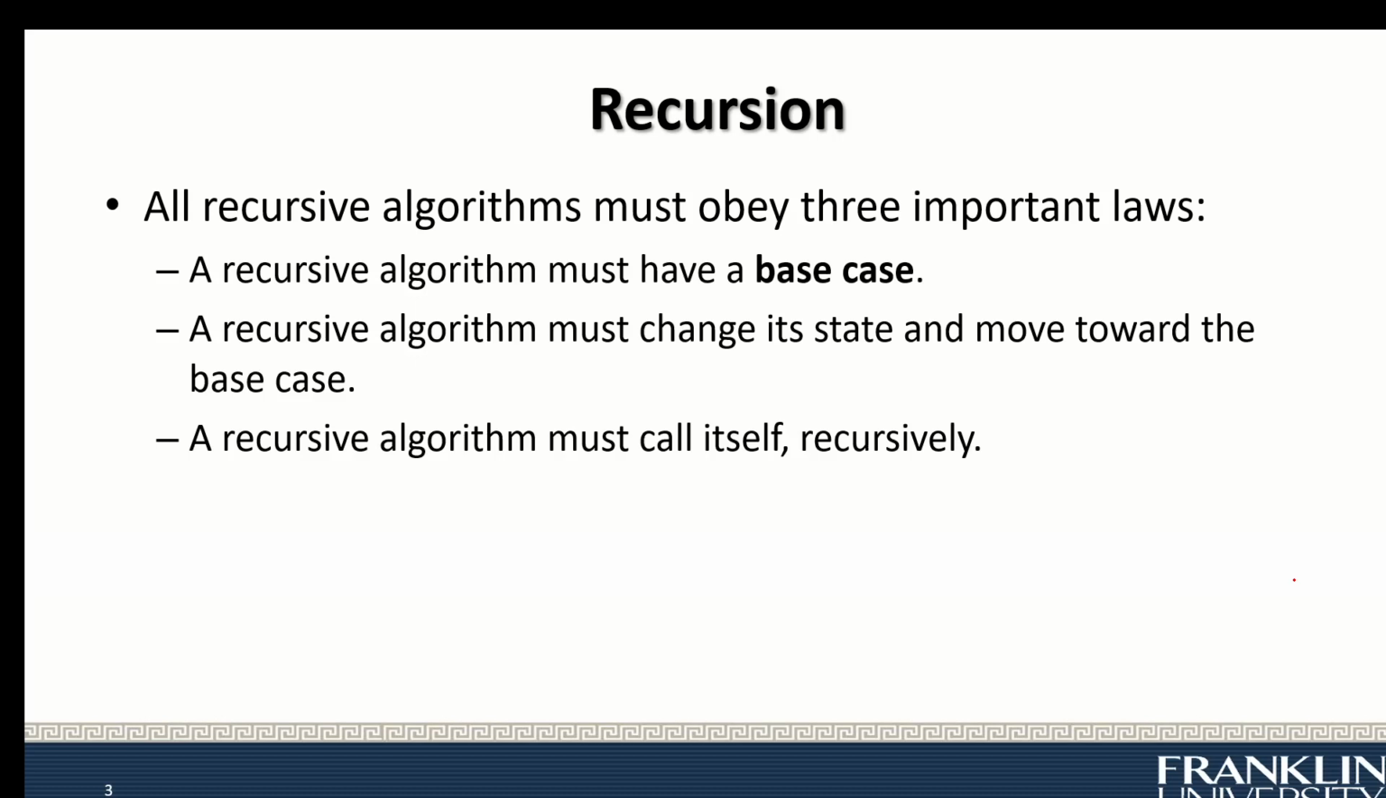Second, a recursive algorithm must change its state and move toward the base case. Just like in a while loop, the loop variable should change. Eventually, it will hit the condition where the while loop will be forced to get out. The recursion is also the same. The algorithm must change the state such that you will move toward the base case, and once you hit the base case, it will no longer do the recursion. And third, a recursive algorithm must call itself recursively.